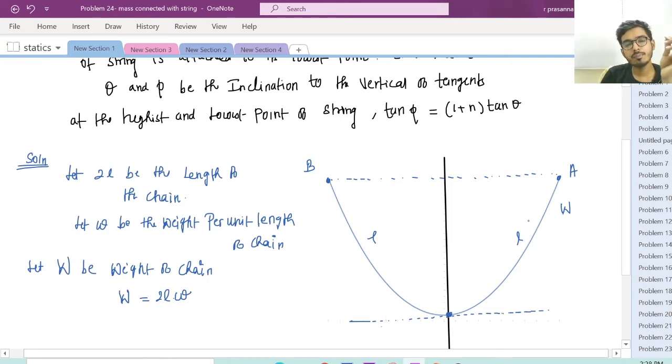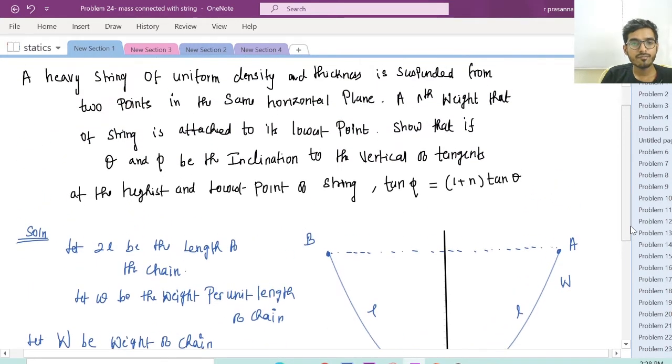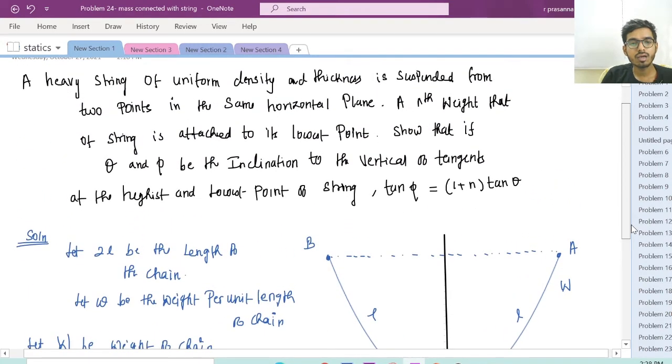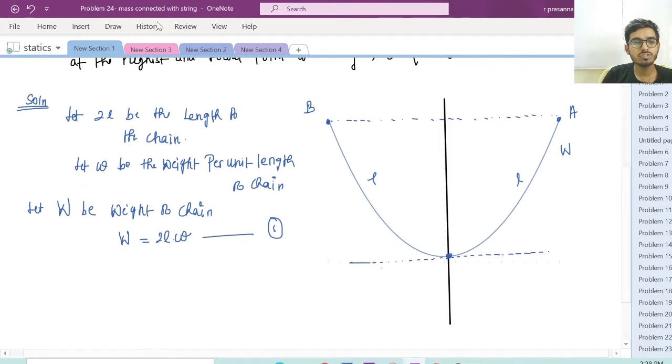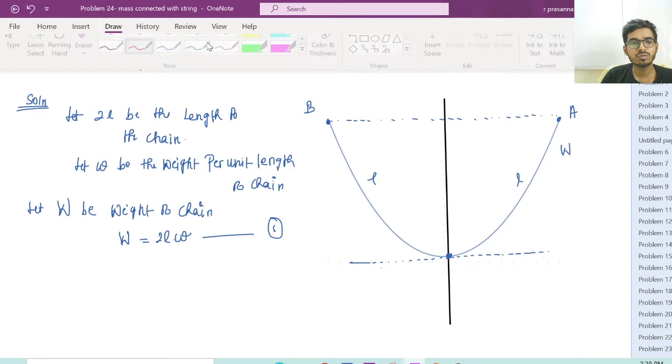Overall we have 2L length, so it means 2L into w. Mark this as equation number 1. These are very basic; for all the previous problems we are following the same technique. Now this is as preliminaries. Now you can see a weight. Before that we will also draw a directrix so that it will be easy for you.